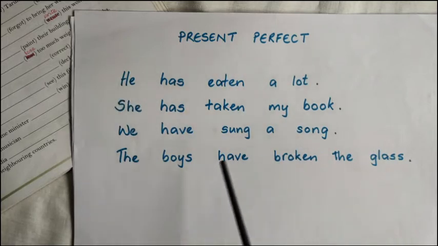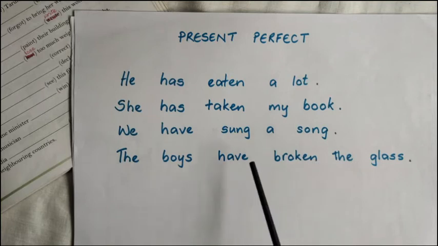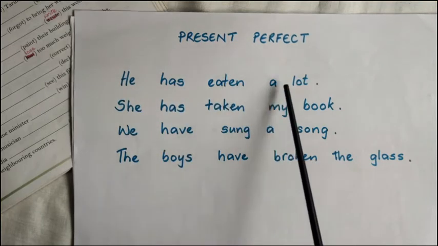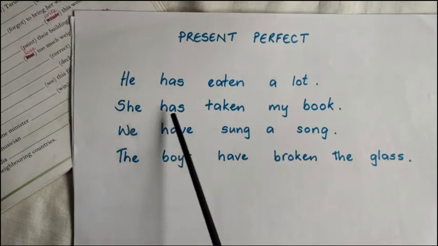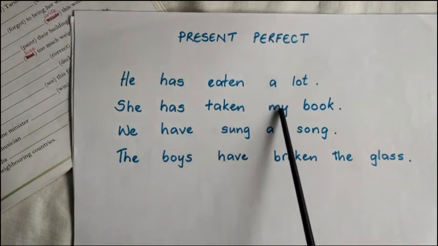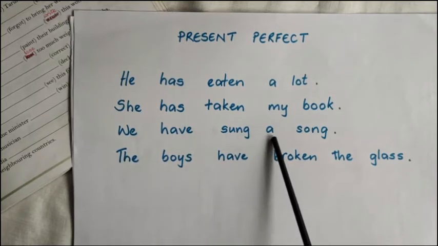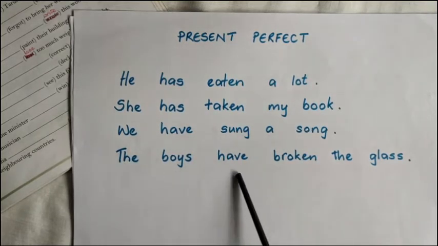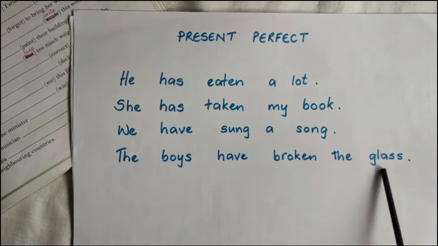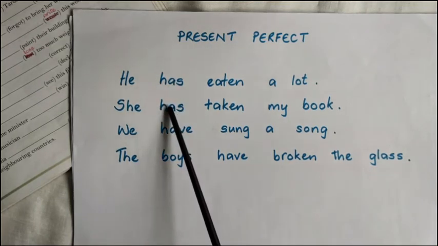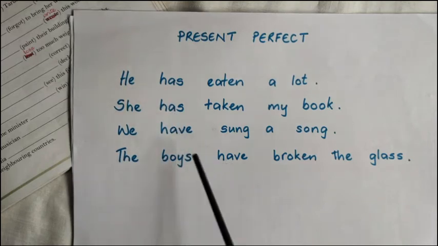Okay, these are all affirmative sentences. He has eaten a lot. She has taken my book. We have sung a song. The boys have broken the glass. In these two sentences, we have used auxiliary verb has. In these two sentences, we have used auxiliary verb have.